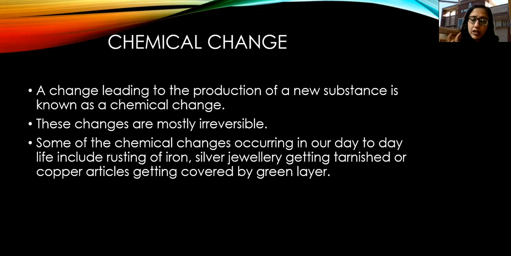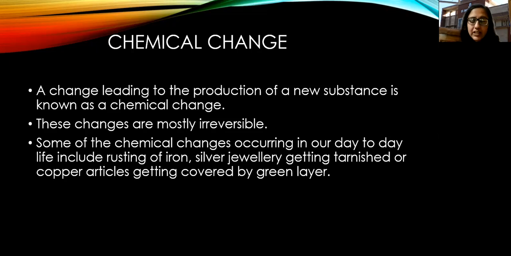So here a chemical reaction is involved in this process. That is why this is a chemical change. This rusting, it takes place due to the moisture, we can say. If iron comes in contact of water or moisture, so this rusting is the result of that process. Then silver jewelry getting tarnished. आपने देखा होगा silver jewelry भी कभी कभी देखते हैं हम, वो blackish सी होने लग जाती है. ठीक है, so that again is a chemical change.